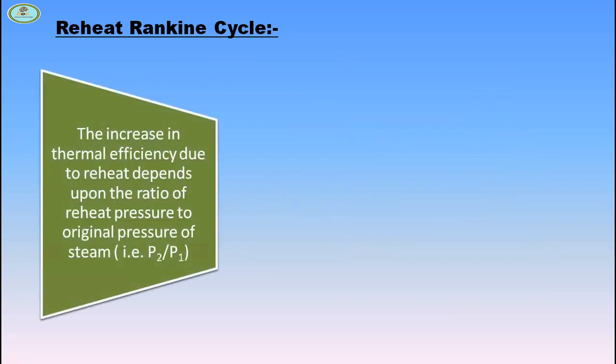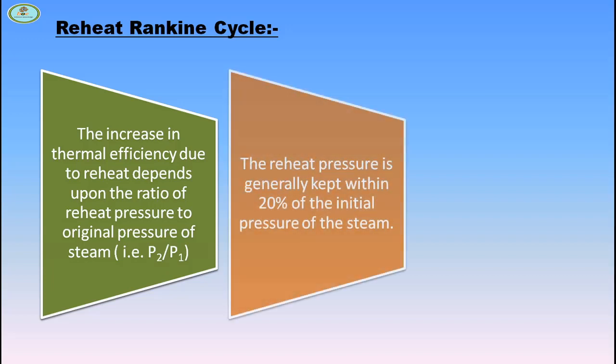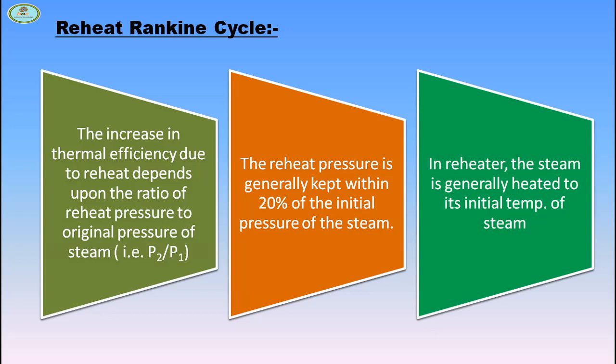The increase in thermal efficiency due to reheat depends upon the ratio of reheat pressure to original pressure of steam. The reheat pressure is generally kept within 20% of the initial pressure of the steam. In reheater, the steam is generally heated to its initial temperature.